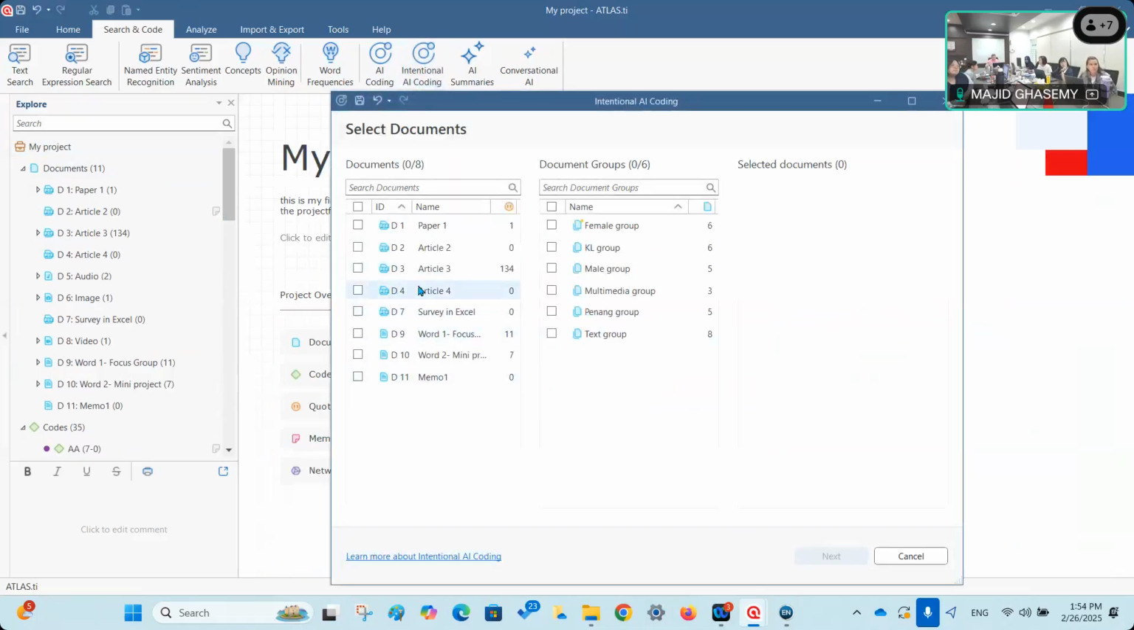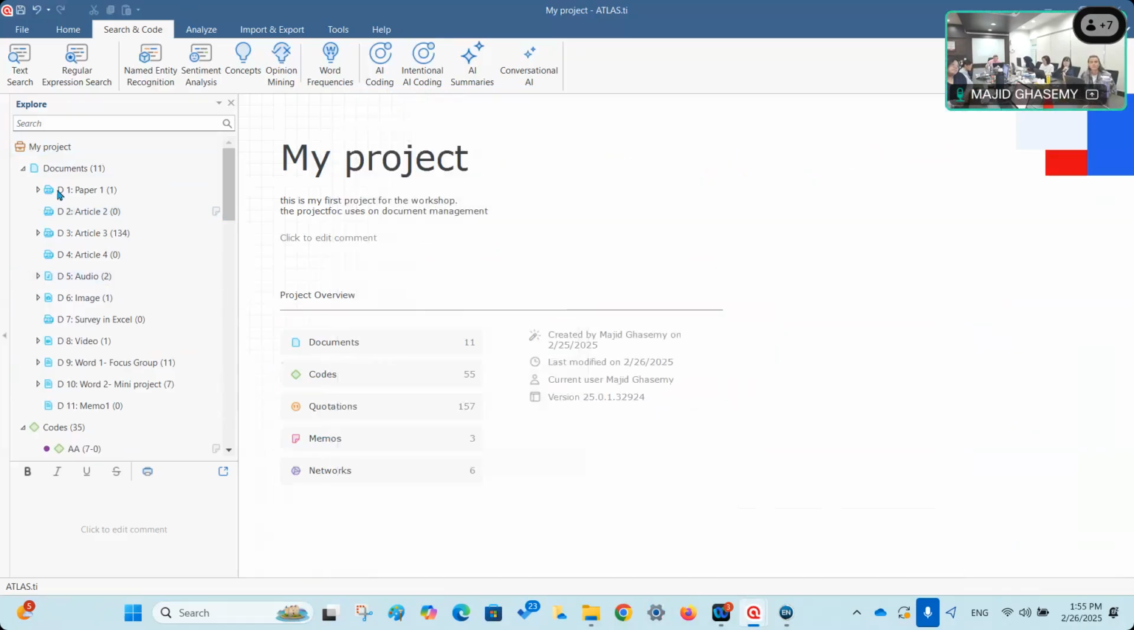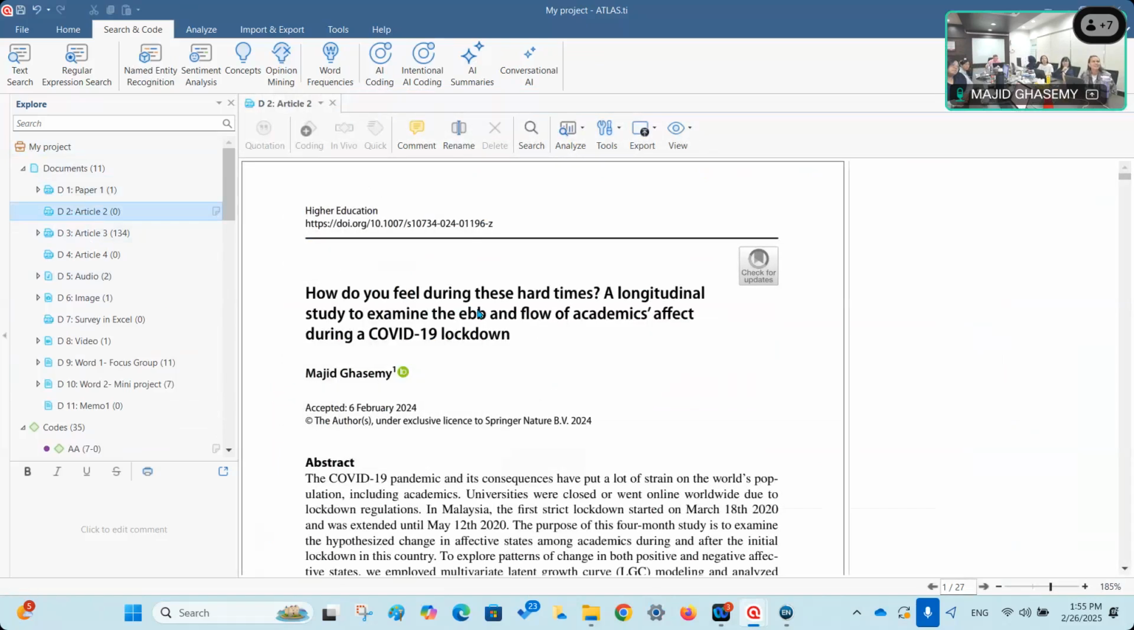So let's just focus on this file. Next. And now you can simply write your intentions here. Just look at this: input your intention and let AI generate questions and code categories. Adding additional context about your project, documents, or specific aspects can improve results. I don't know what that article is all about. Let me cancel this and see the article first, because I want to ask something meaningful. Oh, it's about emotions. All right.